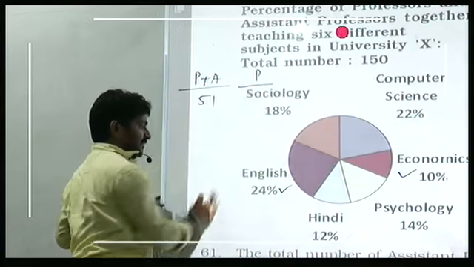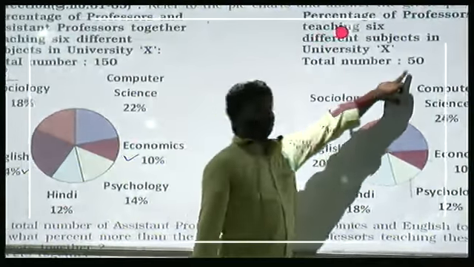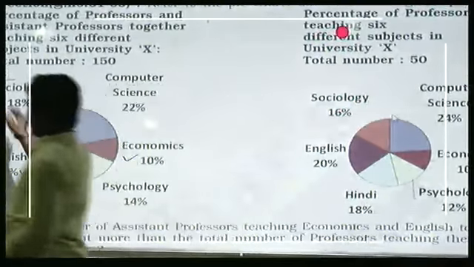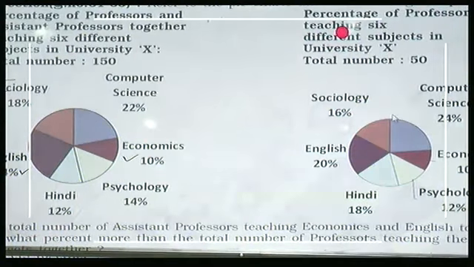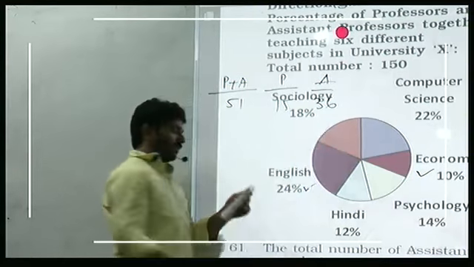And only professors in English and economics, economics and English together, 30%. 30% of what? 50. How much is that? 15. So out of 51, 15 are professors. Then what about assistant professors? Difference, 36. Now look at your question.